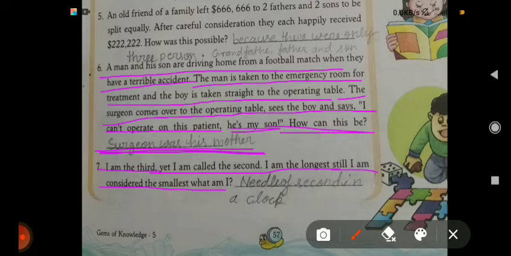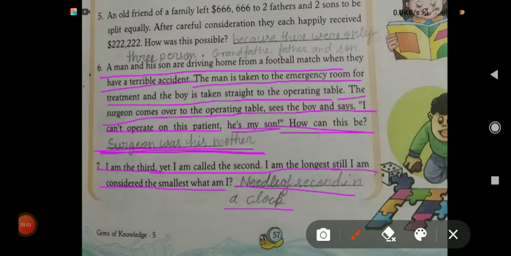What am I? The needle of second in a clock. The second needle is always third, but it is called the second needle. And it is the longest of all the needles, but still it is considered the smallest. That's why you can write here the answer, needle of second in a clock.